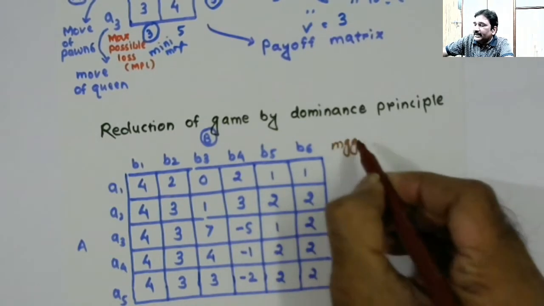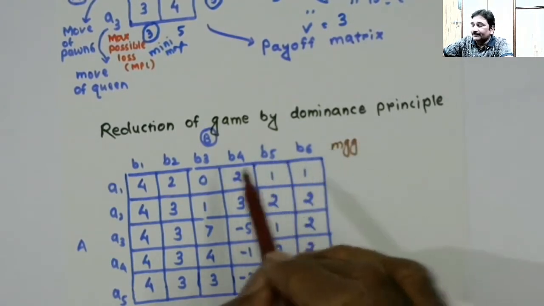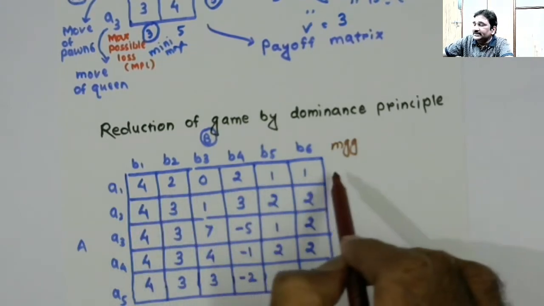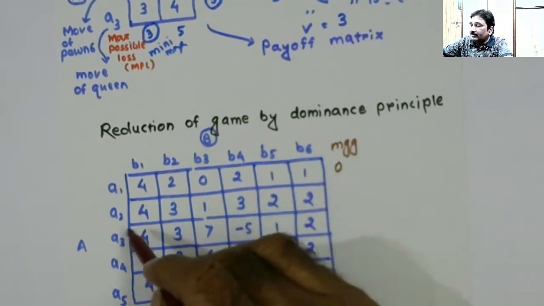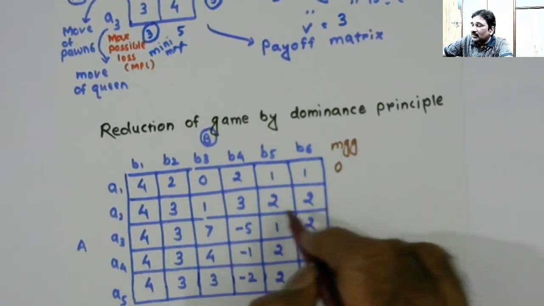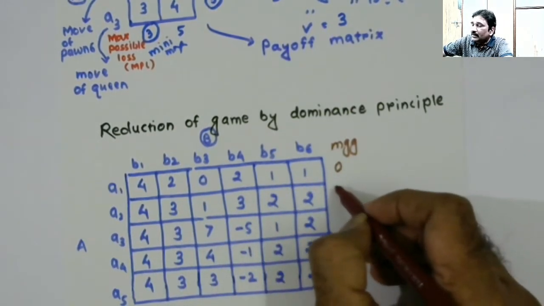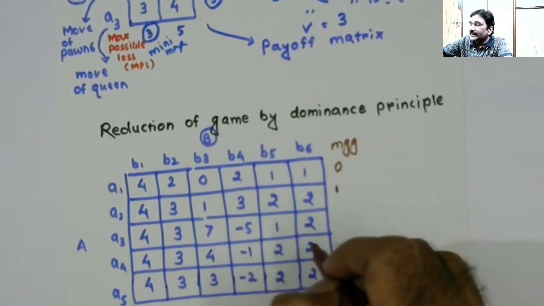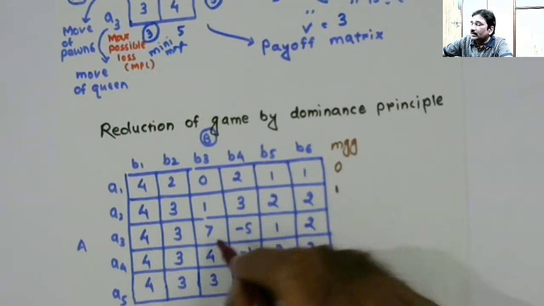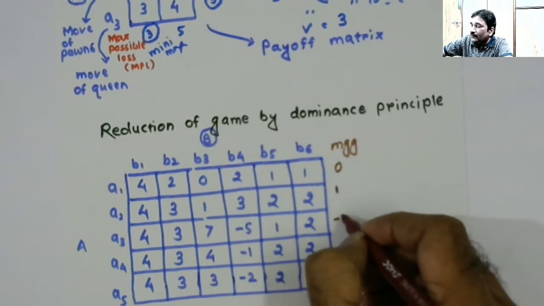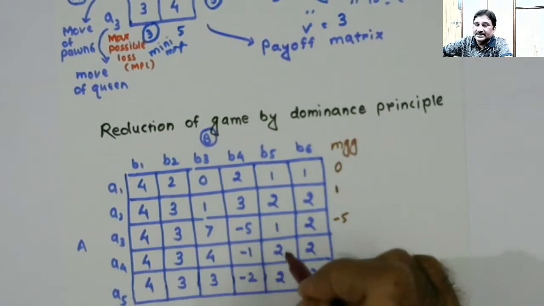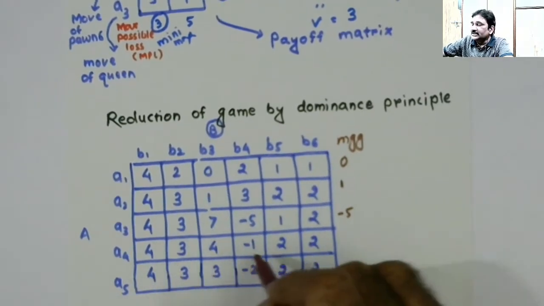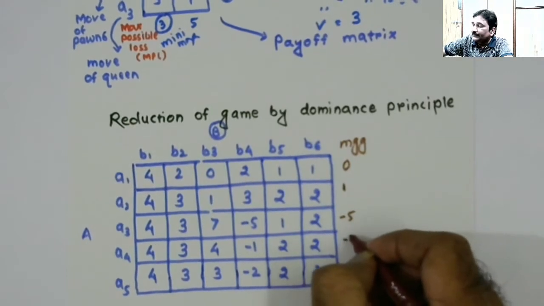MGG, minimum guaranteed gain. The minimum value in the first row is 0. The minimum value in the second row is 1. The third row is -5. The minimum value in the fourth row, corresponding to course of action A4, is -1.